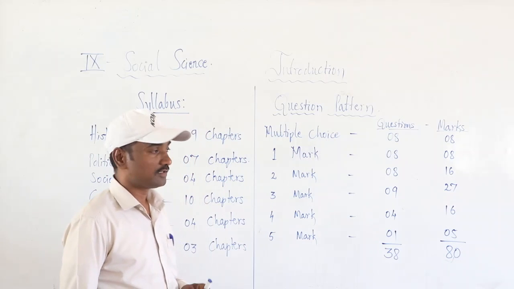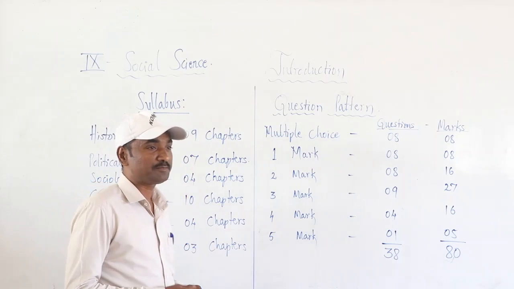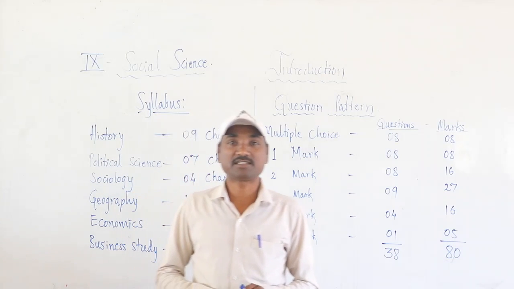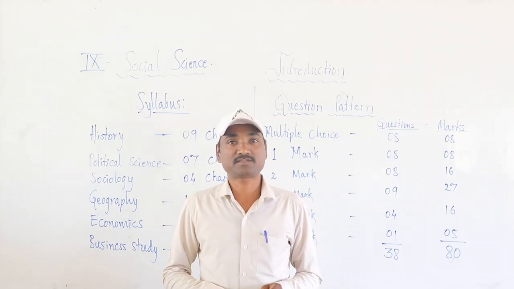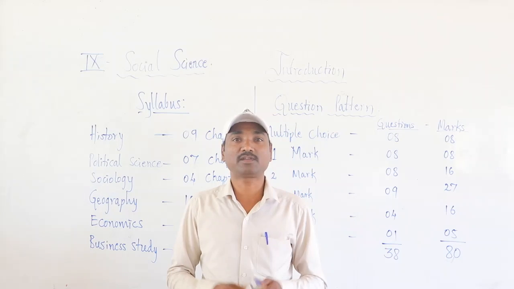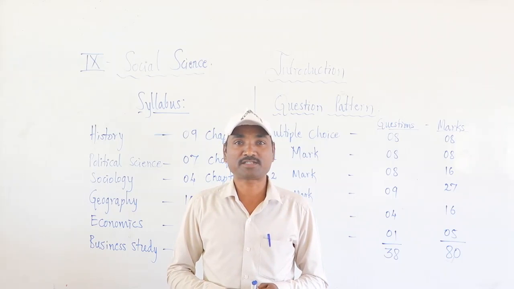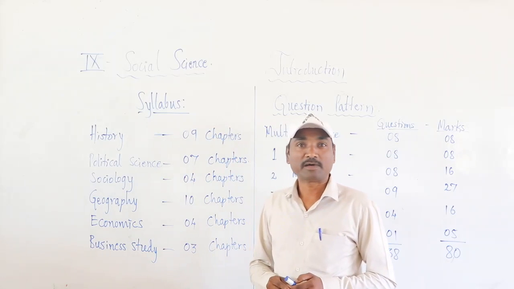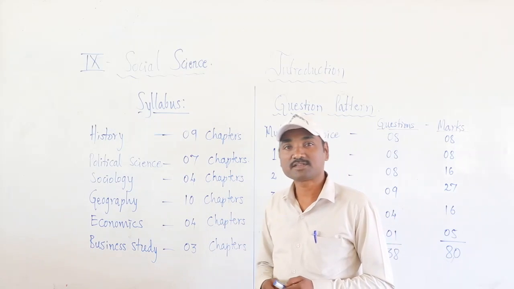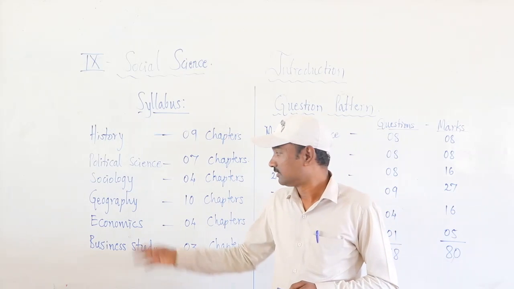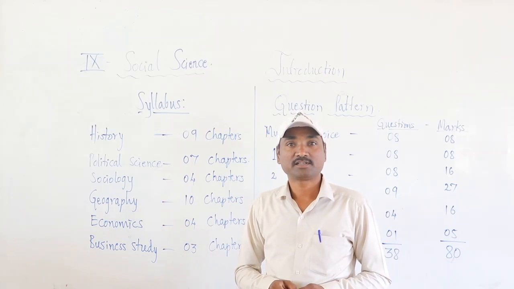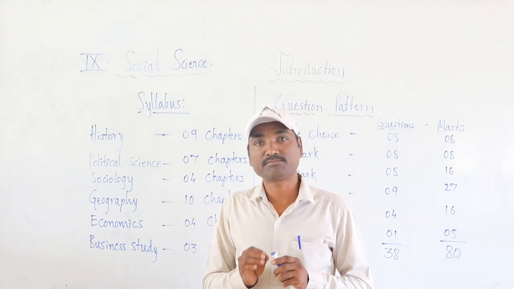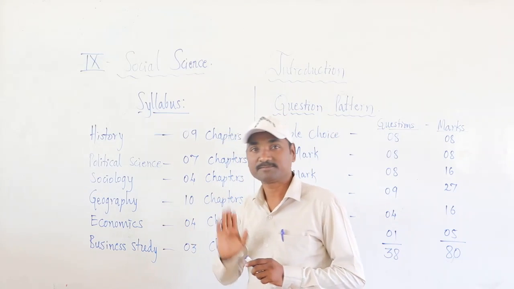Among these you will get knowledge based questions more on history part, that is timeline, the name of the persons, the name of the treaties, everything, you will get such type of questions in history part. Like that in political science 2 mark and 3 mark, in sociology also 2 mark and 3 mark, but in geography part, map, completely you will get questions on geography part.